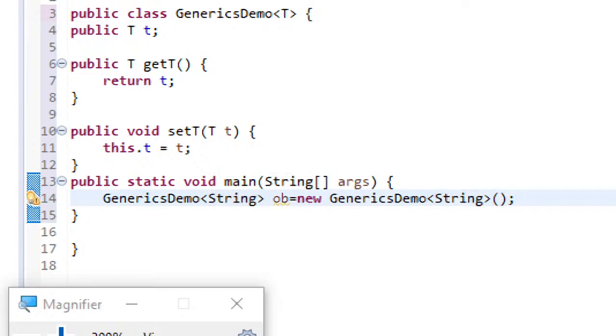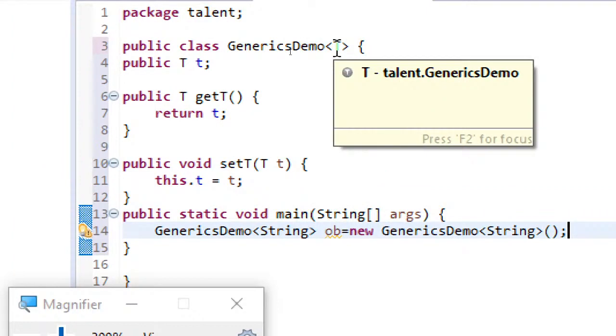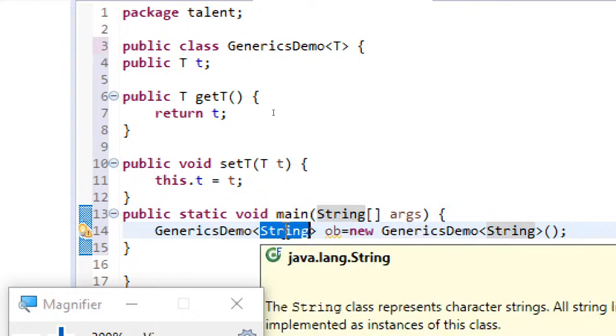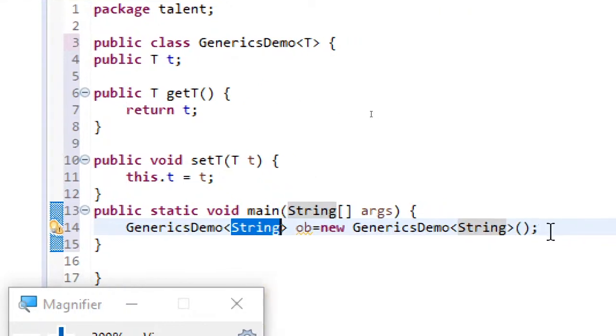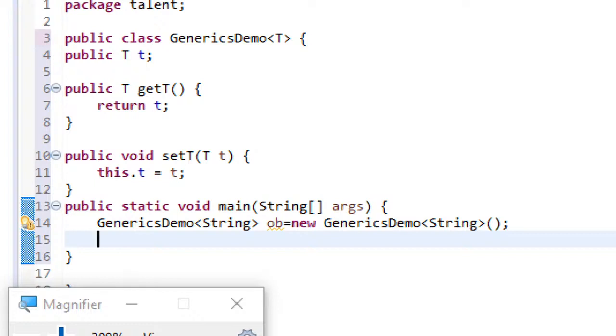So now you can see what I have done. I have created an object of my own GenericsDemo, and here capital T, as I said, I have used for the type parameter, and that type I am saying is String. So at the time of object creation, the type will be specified.